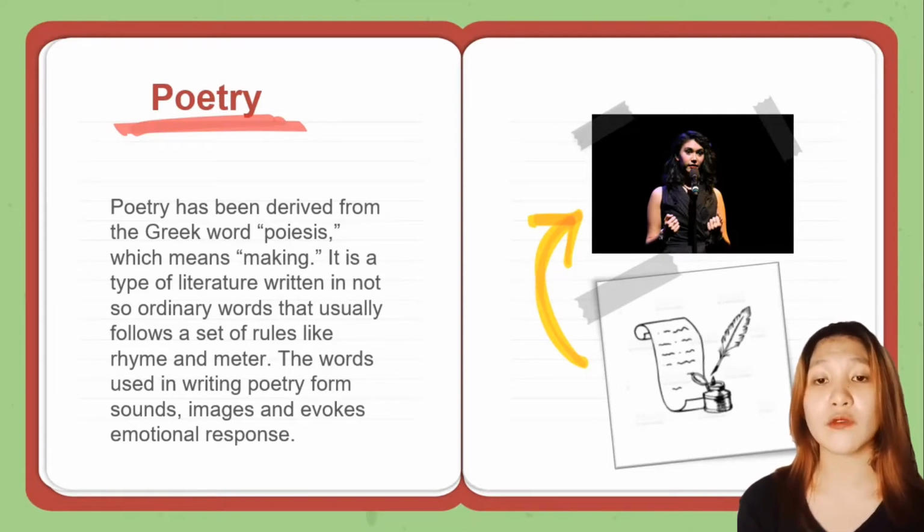It's a type of literature written in not so ordinary words that usually follows a set of rules like rhyme and meter. The words used in writing poetry form sounds, images, and evoke an emotional response.